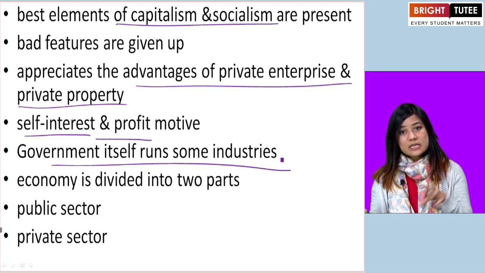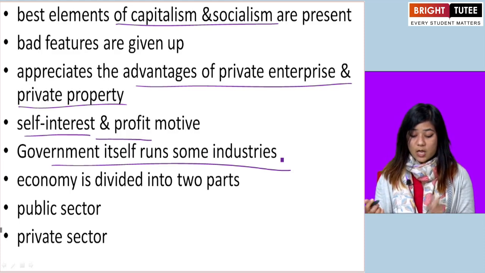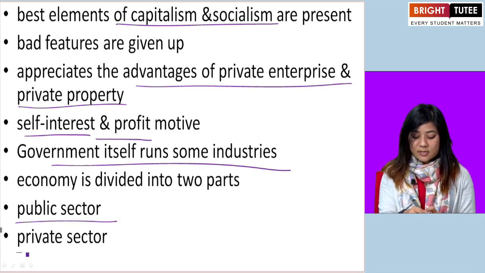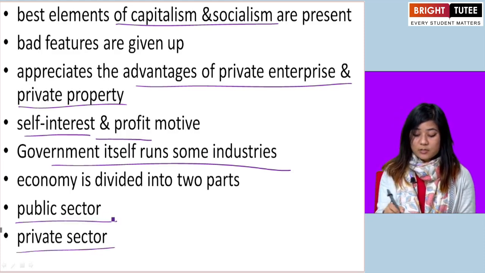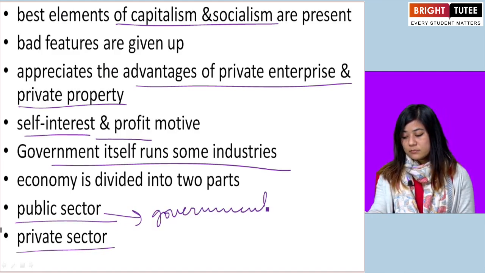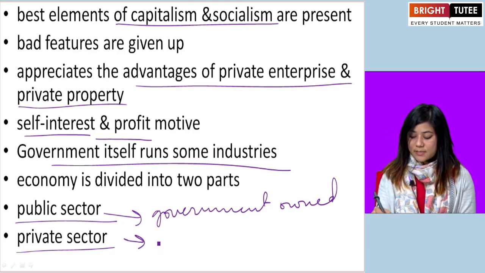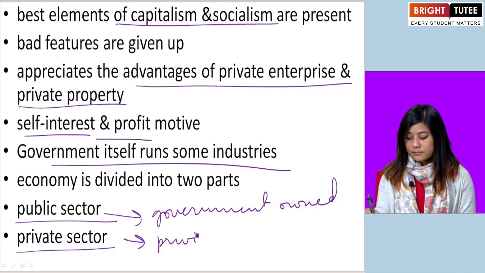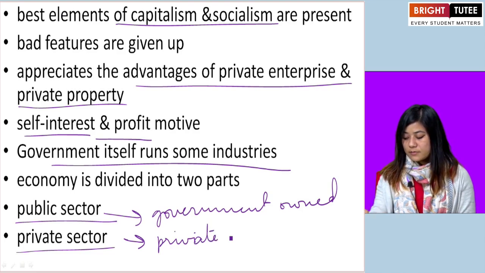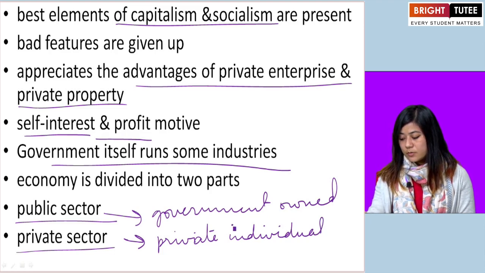And that means the government also is in control of the management and production of the goods and services. So in mixed economy, the economy is divided into two parts, which are public sector and private sector. By public, it means government owned, and in the private sector, it means private, individual owned.